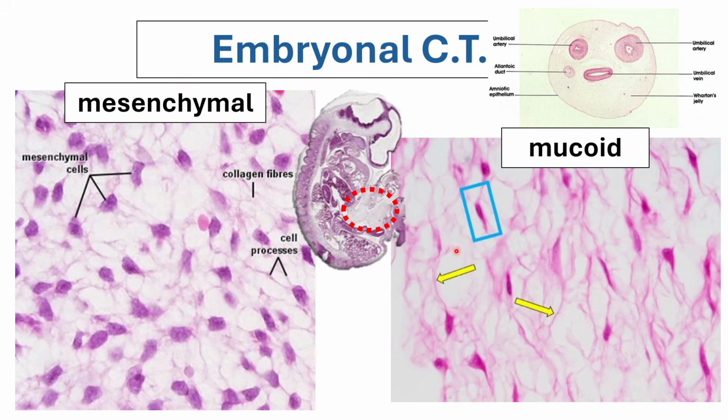So a key difference from your mesenchymal is first the shape of the cells in your mucoid type of embryonal connective tissue: it is not plump, it's thinner, more flattened, more spindle shaped. But still, we can see a lot of collagen fibers.